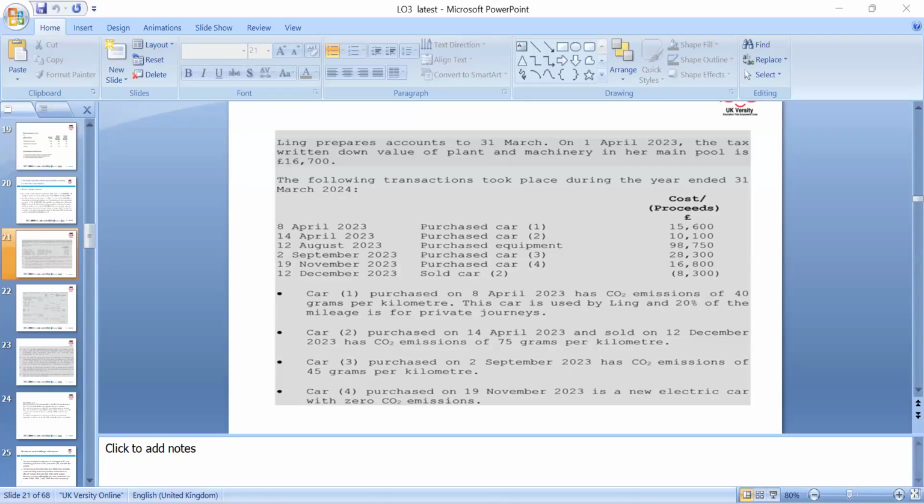The remaining 500 of the savings income will be taxed at 20%. For a higher rate taxpayer the savings nil rate band is 500, because the higher rate is 40%, and additional rate is 45%.